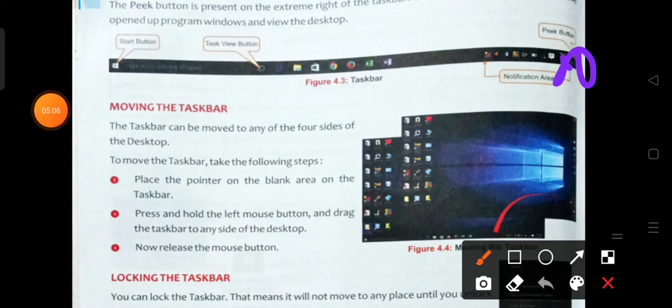This is called the Peek button. This Peek button is used to minimize all the open programs, and it just shows you the desktop. Suppose you have opened a number of applications and you want to jump to the desktop directly, just click on that Peek button and you will directly jump to the desktop. All the open applications will be minimized.